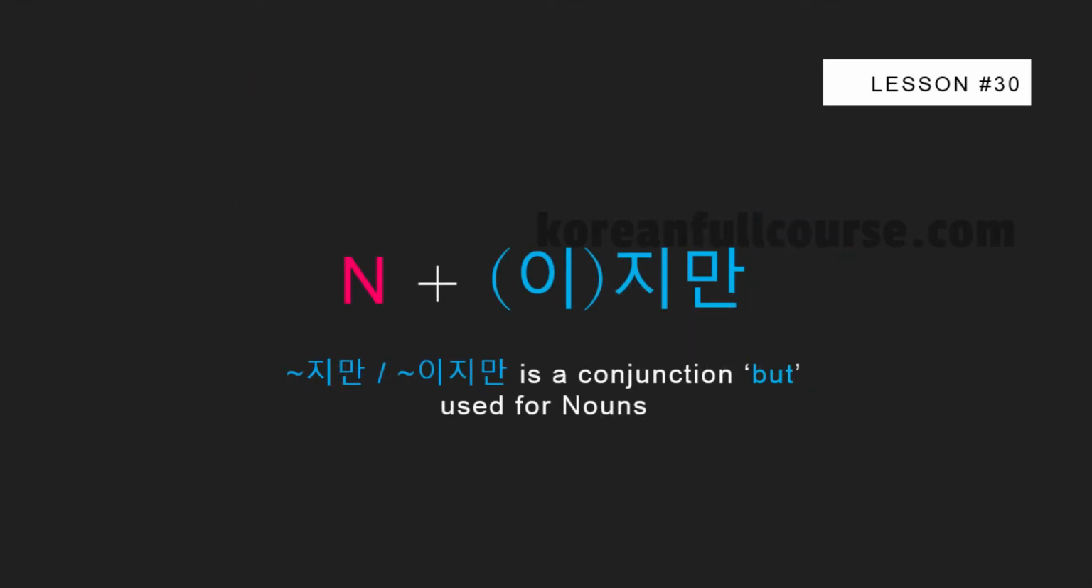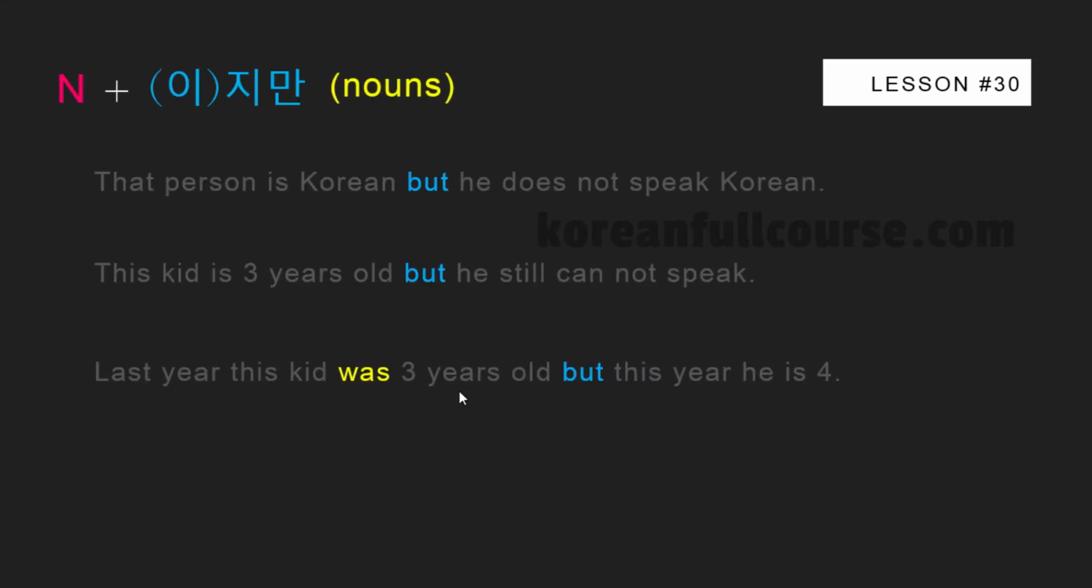Okay, so this conjunction can be used not only with verbs and adjectives, but also with nouns. If a noun ends with a vowel, you have to use 지만, and if it ends with a consonant, use 이지만. Take a look at these examples to see how you can use these conjunctions with nouns. If you like, you can pause the video and try to translate these sentences for yourself.